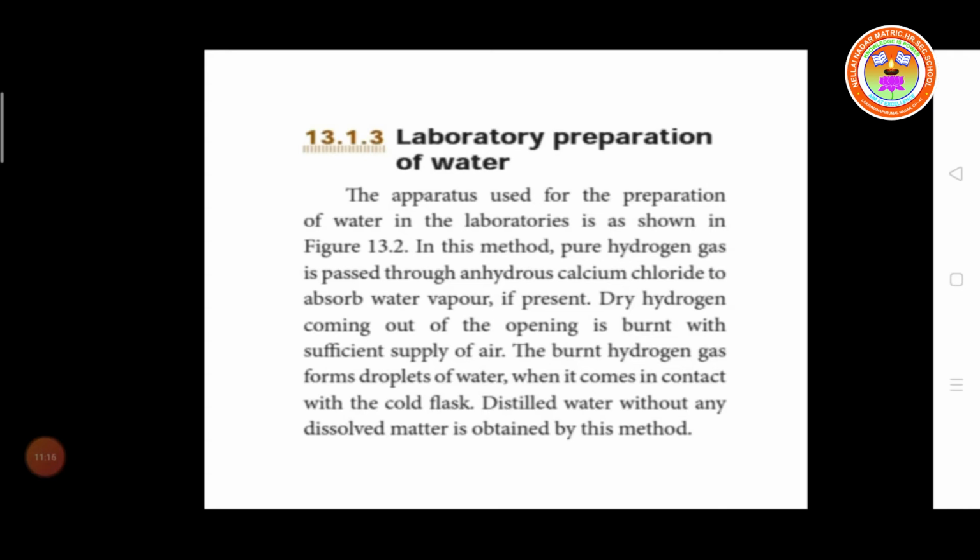So dry hydrogen comes out of the opening and is burned with a sufficient supply of air. The burnt hydrogen gas forms droplets of water when it comes in contact with the cold flask. Distilled water without any dissolved matter is obtained by this method.